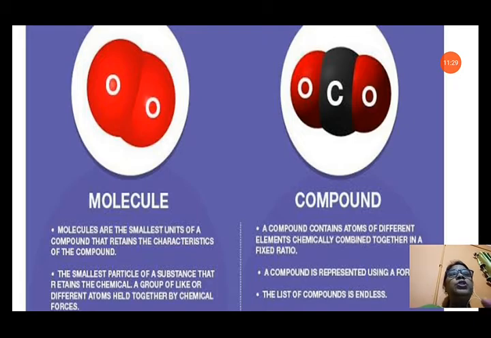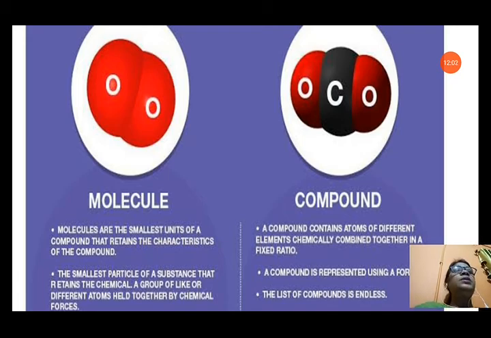Molecules are the smallest unit of a compound that retains the characteristics of the compound. That means if we break carbon dioxide, each and every particle of carbon dioxide will contain the properties of carbon dioxide. The smallest particle of a substance is a molecule that can exist independently. It is a group of like or different atoms held together by chemical forces. In this, like atoms also can be there and unlike atoms can be there. But a compound contains atoms of different elements.